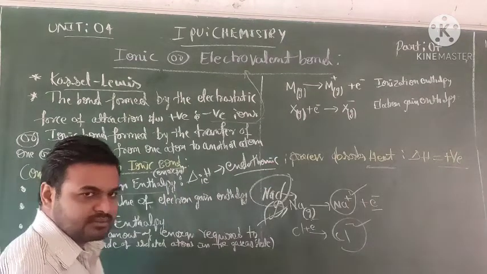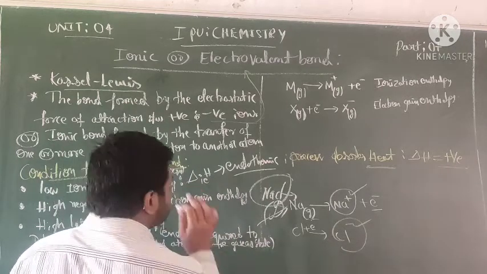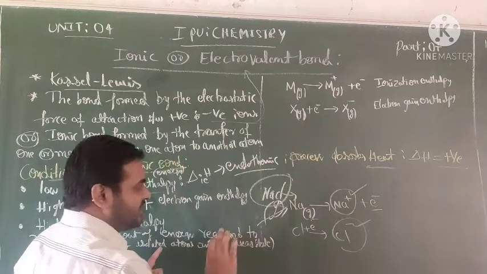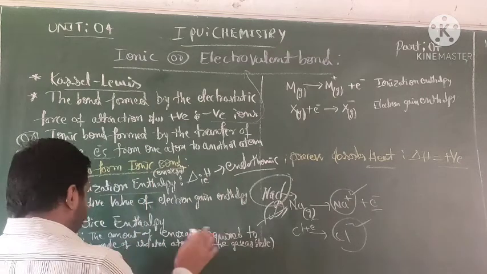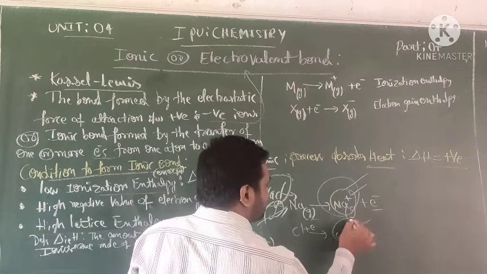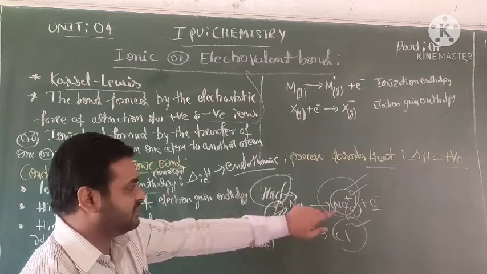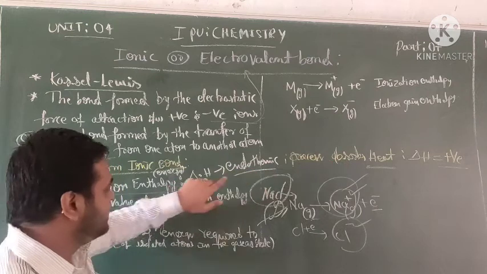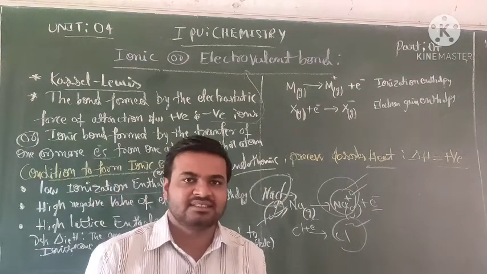Clear? Okay, now come to the definition of ionization enthalpy or energy. The amount of energy we give to this one mole of isolated atoms in the gaseous state forms a positive ion. This amount of absorbed heat is the ionization enthalpy. It should always be for a metal.